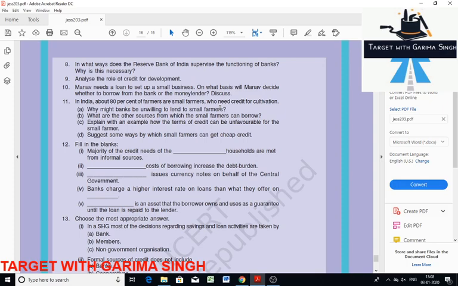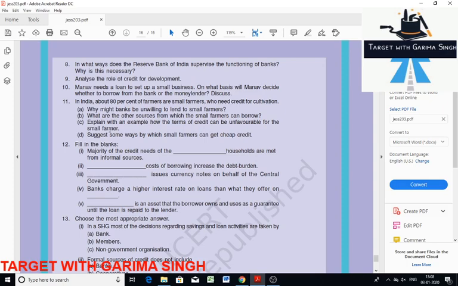Next is what are the other sources from which the small farmer can borrow? Apart from bank, the small farmer can borrow from local money lender, agriculture trader, big landlord, cooperative, self-help group, etc. Next is explain with an example how the terms of credit can be unfavorable for small farmer.